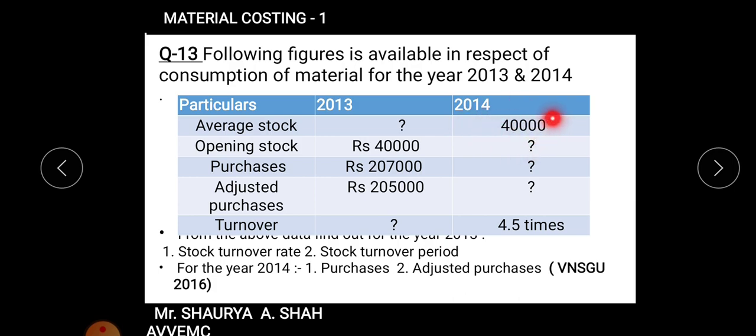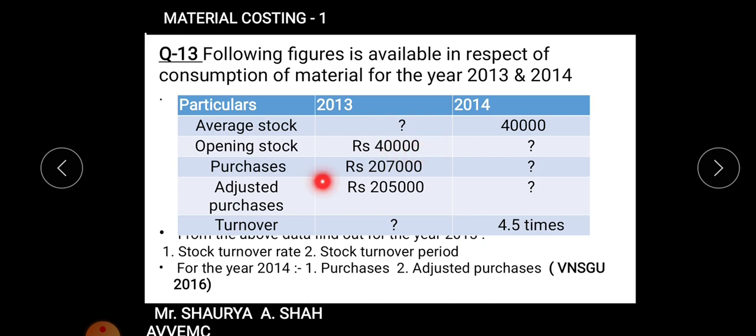So what will it be? It will be opening stock plus closing stock divided by 2, right? Opening stock plus closing stock divided by 2. Here you are not having both of the things, right? So always remember, in your exam also, students, when such kind of missing sums are given, you need to always start with the particulars which are given, right? So here if I calculate adjusted purchase, that is cost of goods sold, I have opening stock also, I have purchases also. What is missing is closing stock.